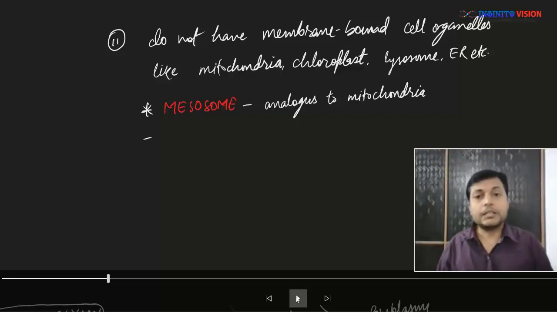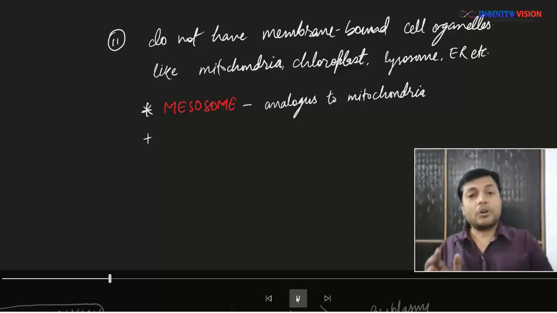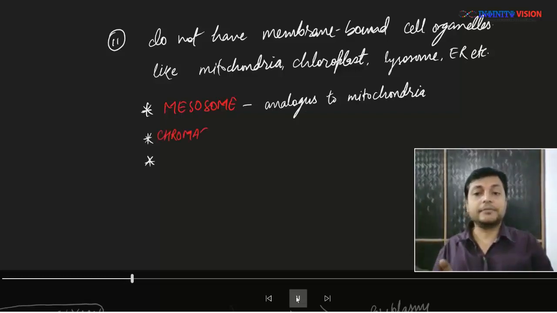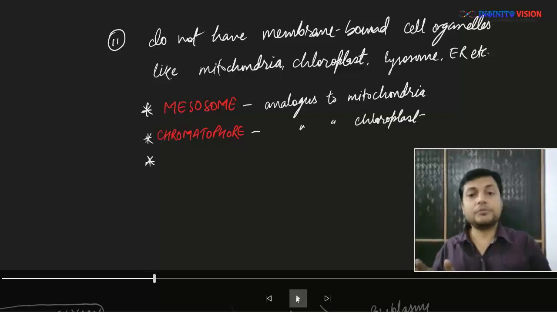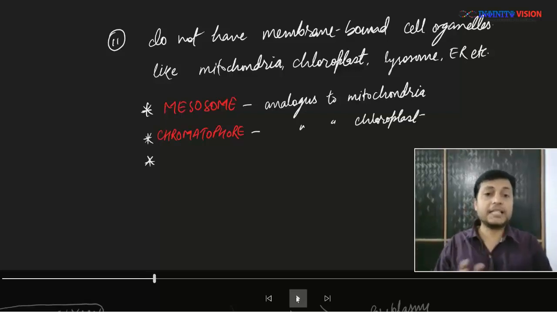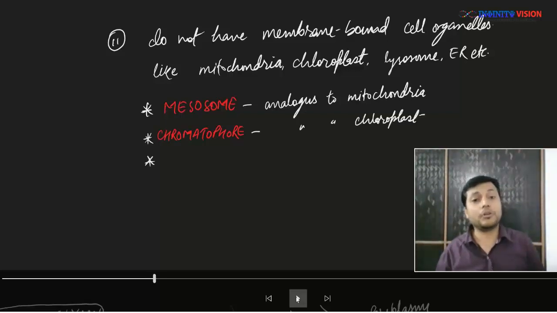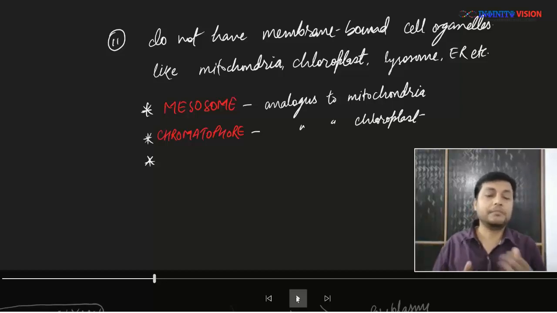Similarly, in place of chloroplast, the prokaryotic cells have a structure called chromatophore. Chromatophores are analogous to chloroplast, and they are only found in the autotrophic or photosynthetic bacteria, or Moneran members, as in members of kingdom Monera.